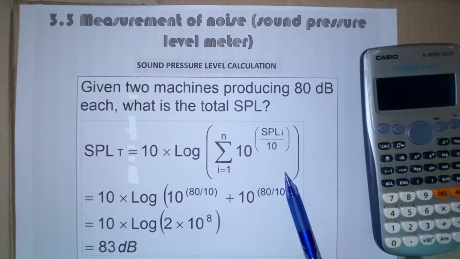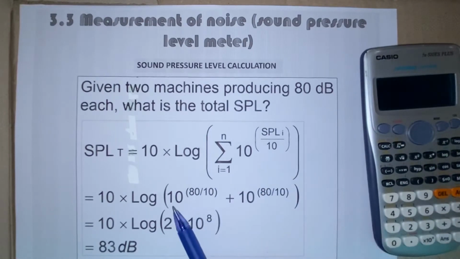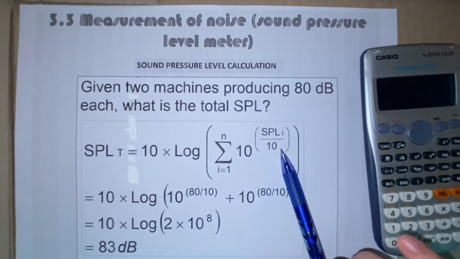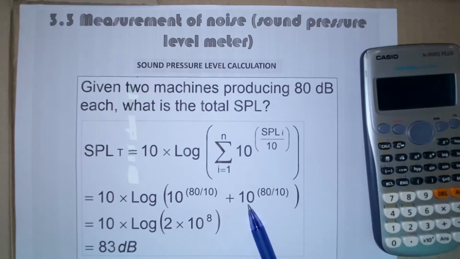So expanding this part, 10 to the power of 80 decibels for the first machine over 10, plus another same decibel for the second machine, so 80 over 10. Now simplify this part, so 2 times 10 to the power of 8.